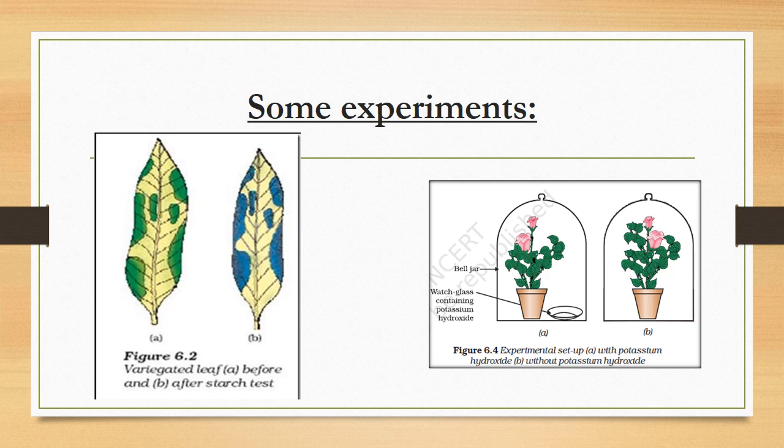And that part, only in some parts the starch is present and not in the whole leaf, because in the whole leaf the green part is only those areas which are now blue-black. So it shows that due to the presence of chlorophyll only, the starch formation takes place. If the chlorophyll was not there, the starch would not form, right?